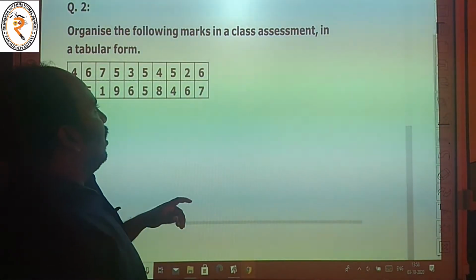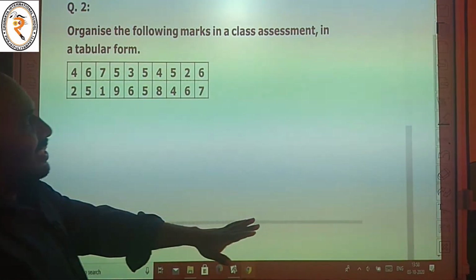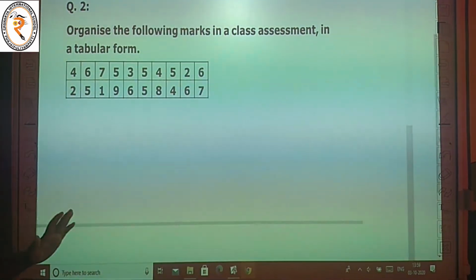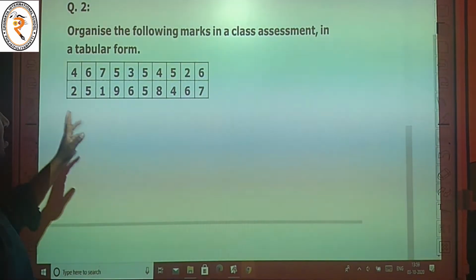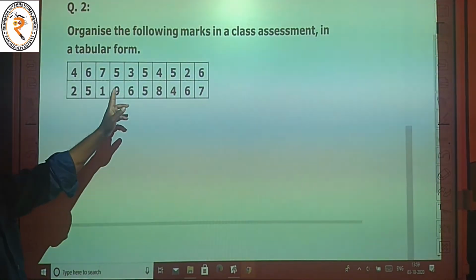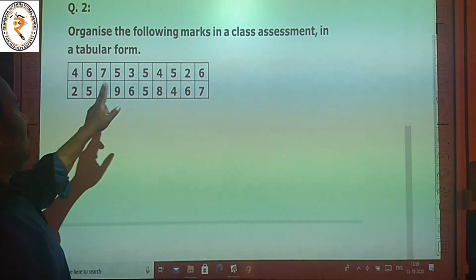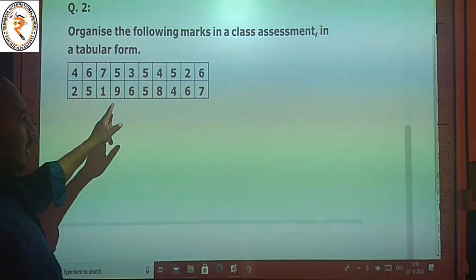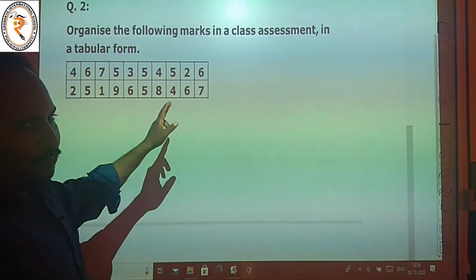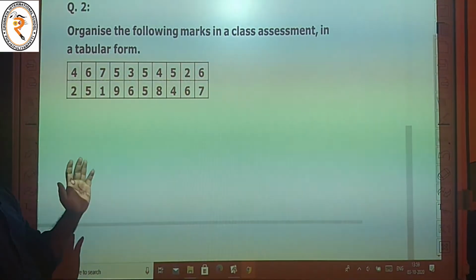Organize the following marks in a class assignment in a tabular column. These are all the marks: 4, 6, 7, 5, 3, 5, 4, 5, 2, 6, 2, 5, 1, 9, 6, 5, 8, 4, 6, 7. These are single digit numbers.